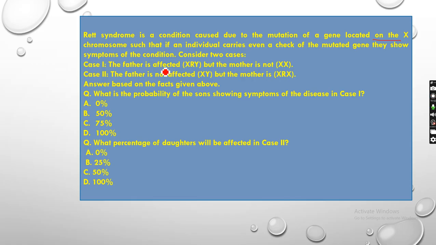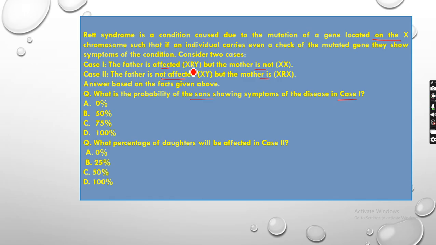Case 1: father is affected, mother is not. Okay, and case 2: father is not affected and the mother is. Whichever one is affected has an R on the X chromosome. So the father is affected, so here XR is written, and here the mother is affected, so XR. Normal ones don't have the R in the X chromosome. Now the question is, what is the probability of the sons showing symptoms of the disease in case 1? Here we have to tell whether the sons will have this syndrome or not.